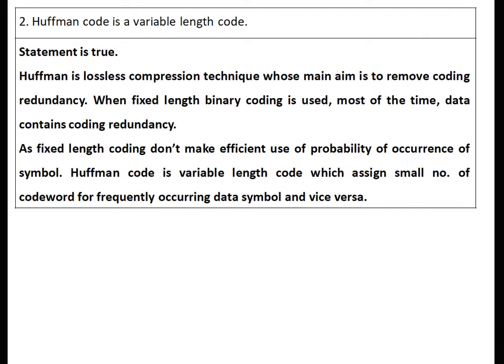Huffman code is a variable length code. Statement is true. Huffman is lossless compression technique whose main aim is to remove coding redundancy. When fixed length binary coding is used, most of the time data contains coding redundancy. As fixed length coding don't make efficient use of probability of occurrence of symbol, Huffman code is a variable length code which assigns small number of code word for frequently occurring data symbol and vice versa.